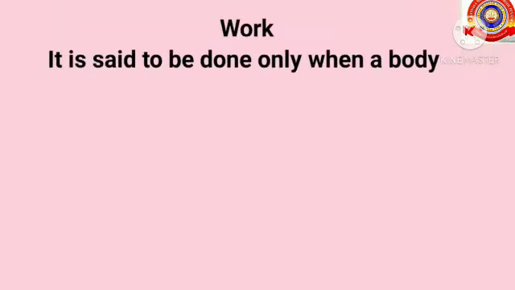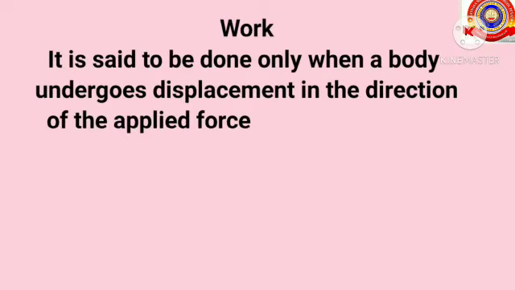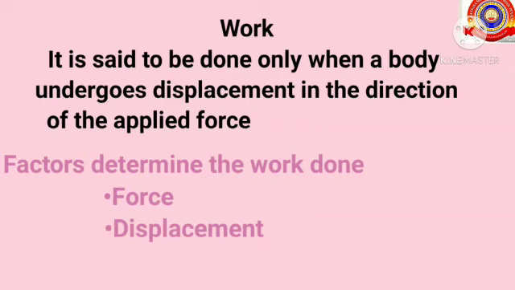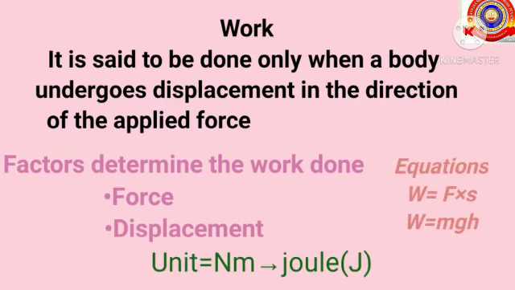In the previous class, we already started our 5th chapter, Work, Energy and Power. And we already studied some of the main concepts of this chapter. So let's have a look first. We studied about work, its definition and the factors determining the work done. And we also studied about the equations for finding work done. There are two equations for finding work done and also the unit of work done. And today we are going to continue the topic work done.